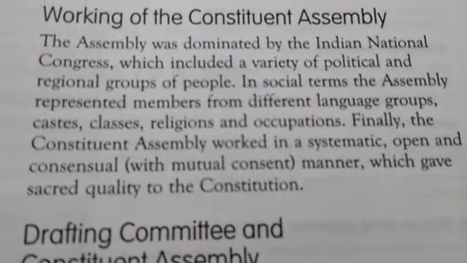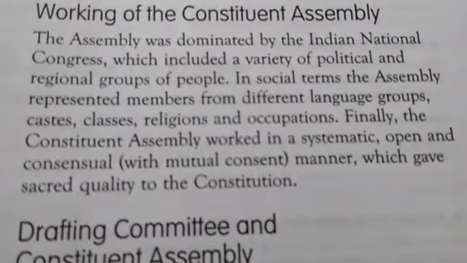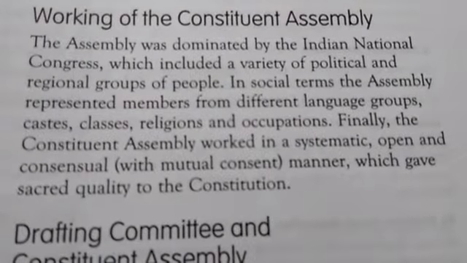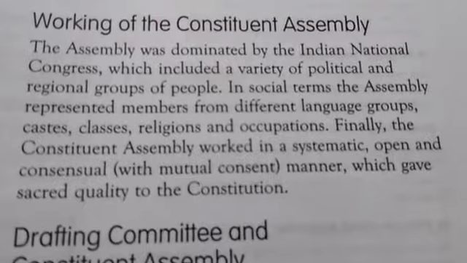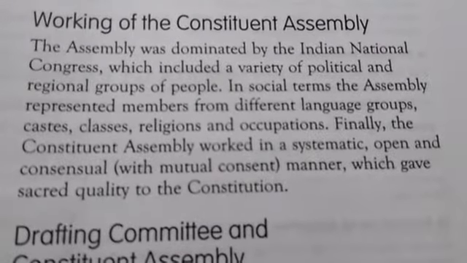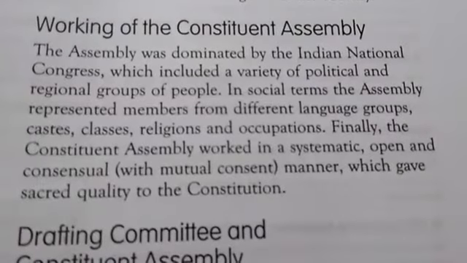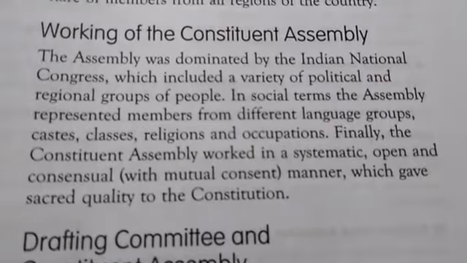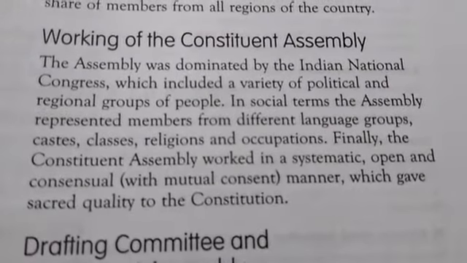Working of the Constituent Assembly. The Assembly was dominated by the Indian National Congress, which included a variety of political and regional groups of people. In social terms, the Assembly represented members from different language groups, caste, classes, religions, and occupations.